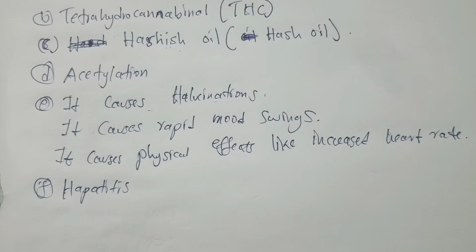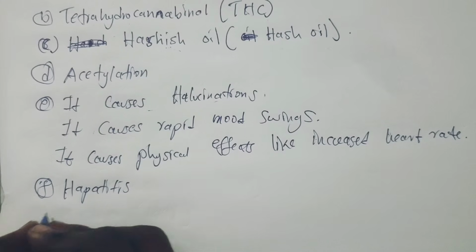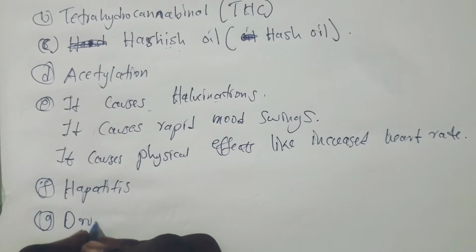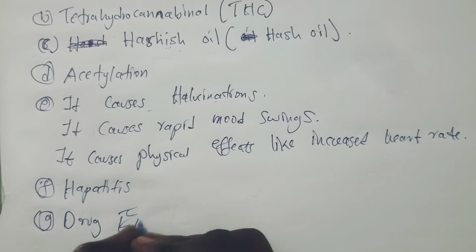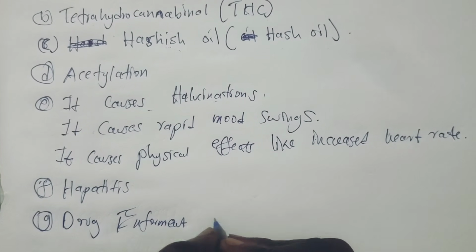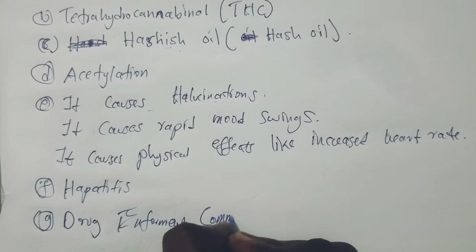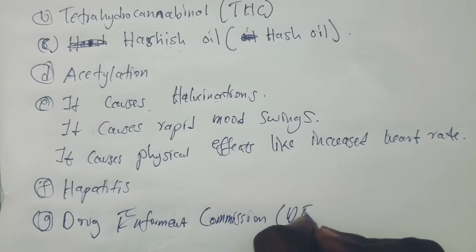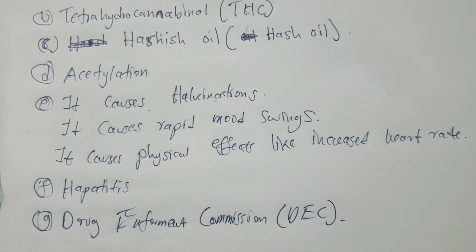We understand that in Zambia we have the DEC, which is Drug Enforcement Commission. So G, we'll say Drug Enforcement Commission, DEC. So this was the second question.